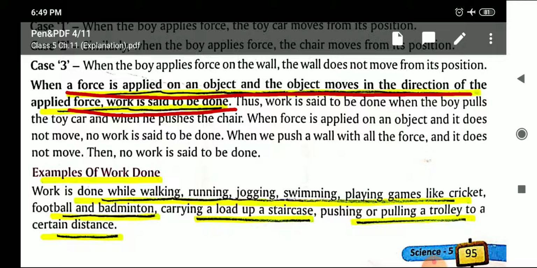So just remember the conditions for the work to be done. First, we must apply the force. Second, the object should move. Third, the object should move in the direction of applied force. That means the direction of the force as well as the direction of the movement of the object should be the same. Then only we can say the work is done. After that we discussed various examples of work done and work not being done from our daily life.